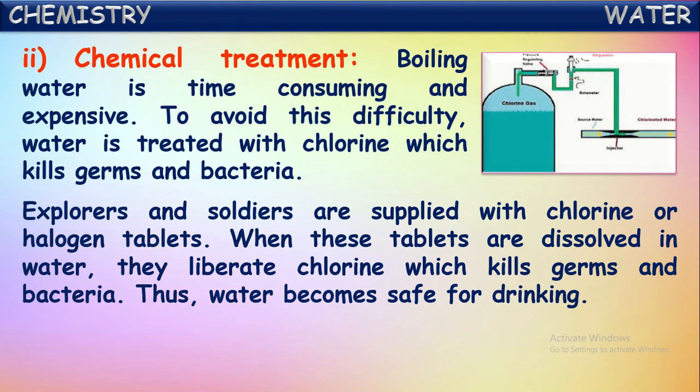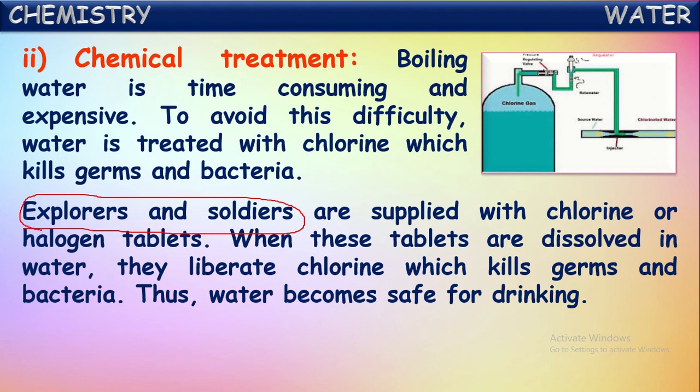Explorers and soldiers are supplied with chlorine or halogen tablets, meaning they contain some chlorine. When these tablets are dissolved in water, they liberate chlorine gas, which kills the germs and bacteria present in the water. Thus, water becomes safe for drinking. These explorers and soldiers move to different places.